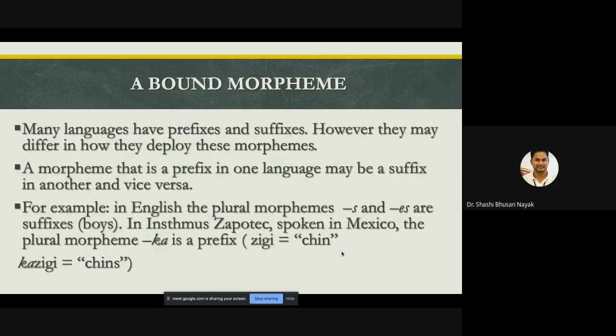Many languages have prefixes and suffixes. However, they may differ in how they deploy these morphemes. A morpheme that is a prefix in one language may be a suffix in another language, and vice versa.